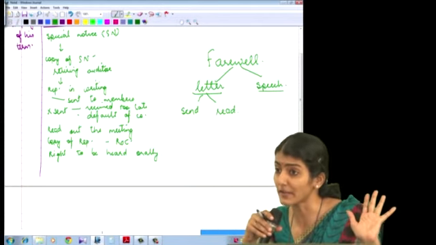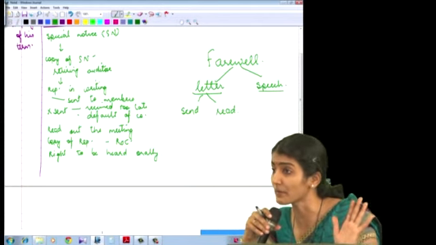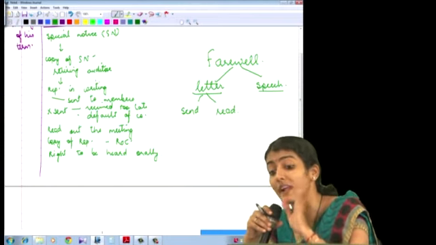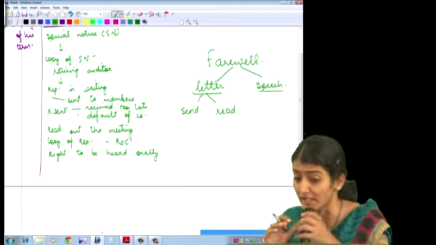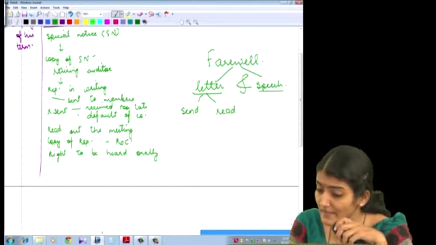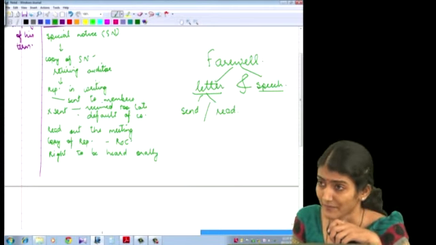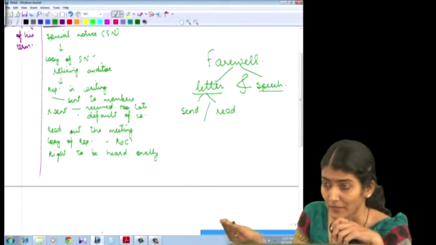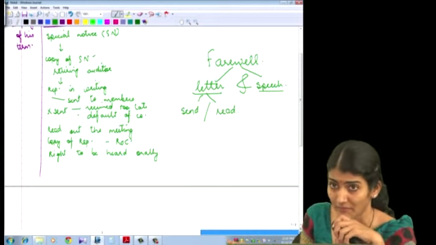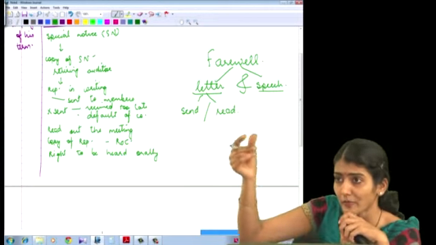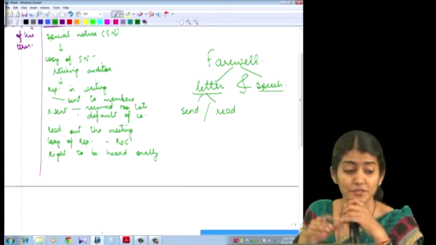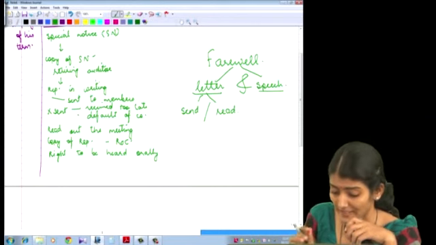They can't say, now we've read your representation, so now you're not allowed to speak at the meeting. No. What does it say? Without prejudice to the right to be heard orally at the meeting. So farewell letter and a farewell speech. And this is either sent or read out. If it is sent, then no need to read it out. If it is not sent, then in that case it would be read out at the meeting. So we can remember it that way, farewell letter and farewell speech. Without prejudice to the right to be heard orally at the meeting.